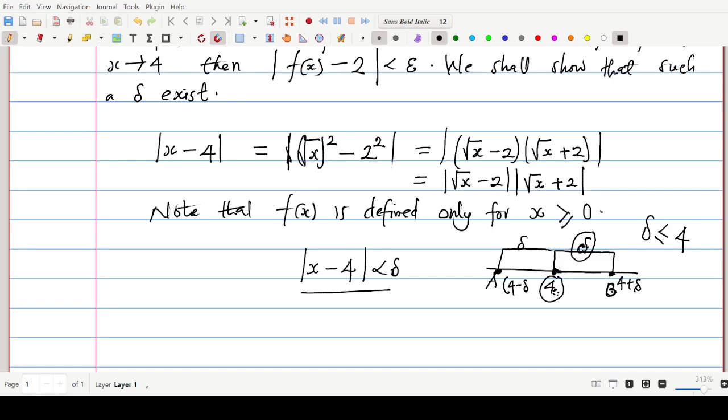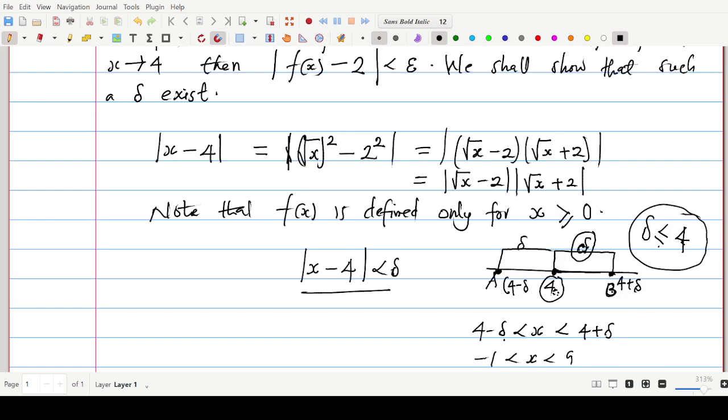All right. That is to say, x should lie within 4 minus delta less than x, and x less than 4 plus delta. Now, I made this condition that delta should be less than or equal to 4. Now, if delta is not less than or equal to 4, let's say delta is 5. If we put 5 in the place of delta, we shall have minus 1 less than x less than 9. All right. Now, clearly, there are negative numbers. That means x can admit negative numbers. But the function is not defined for negative numbers. All right.